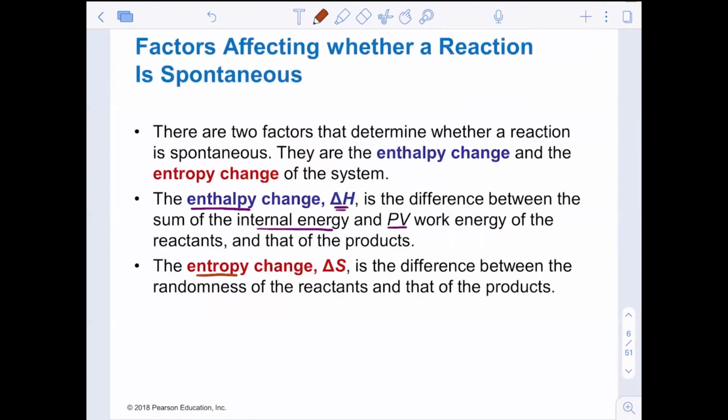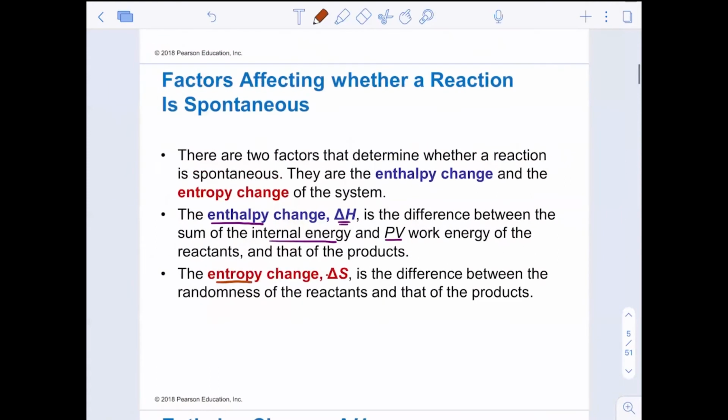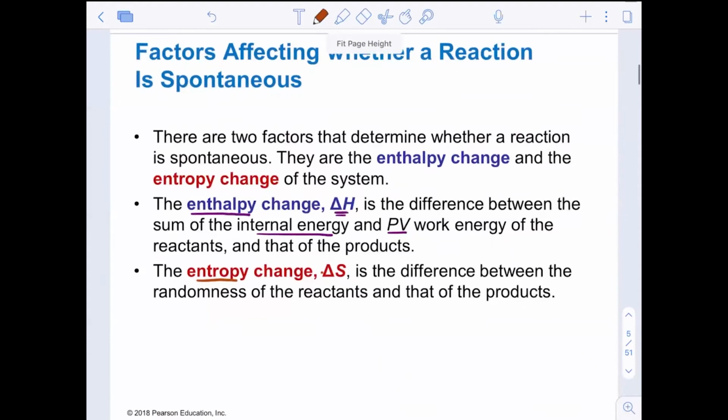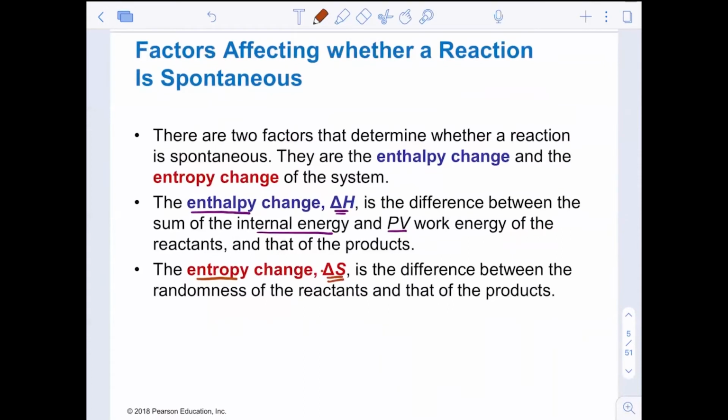Entropy, on the other hand, is called delta S. And delta S is the difference between the randomness of the reactants and that of the products. Randomness, options, microstates. That's what we're going to be able to talk about.